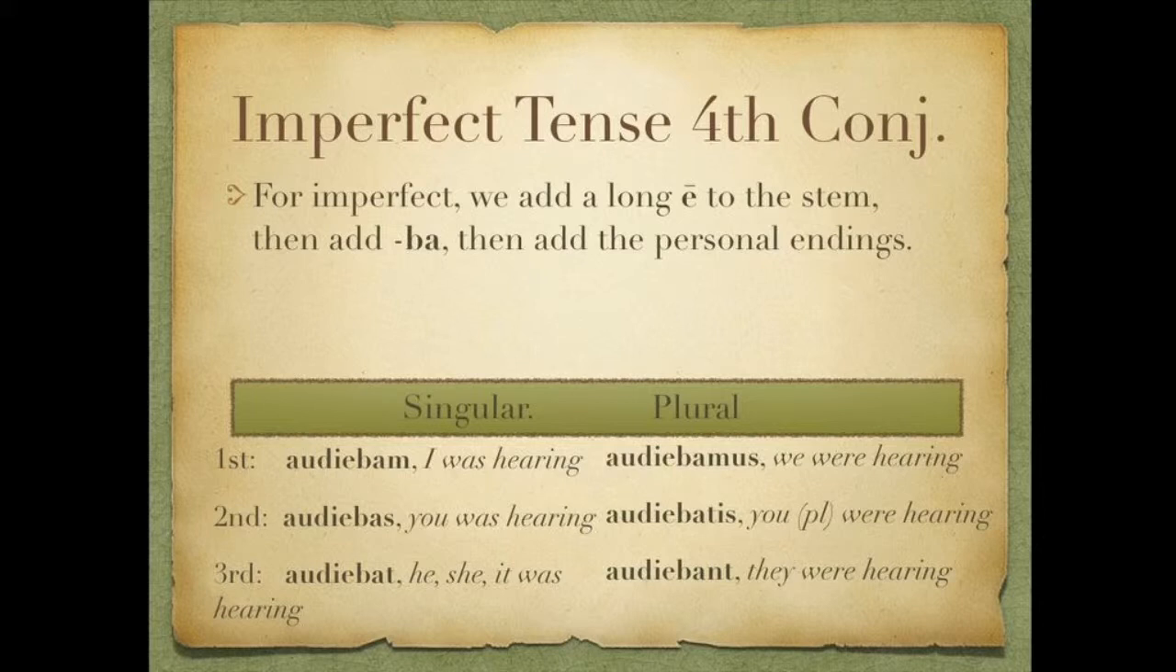First person singular, audiebam, I was hearing. Second singular, audiebas, you were hearing. Third singular, audiebat, he, she, or it was hearing. First person plural, audiebamus, we were hearing. Second plural, audiebatis, you plural were hearing. And then third person plural, audiebant, they were hearing. And again, notice the I does stay in the stem. And again, that's the indicator for fourth conjugation.